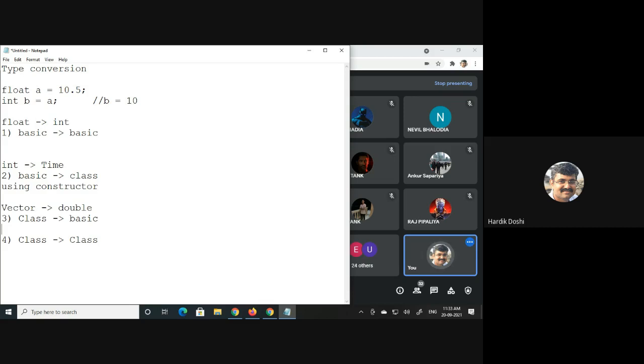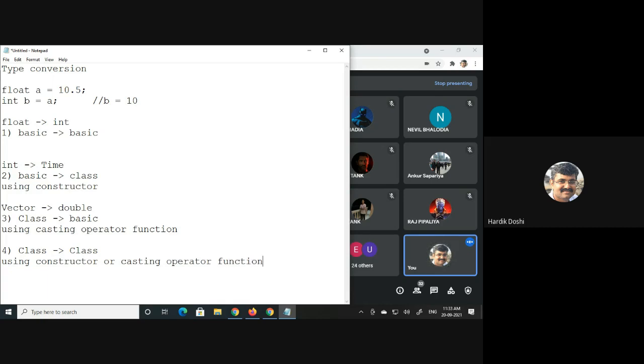Next one, that is class to basic, will be implemented using a casting operator function. And the last one can be implemented using either of the above two, a constructor or a casting operator function.